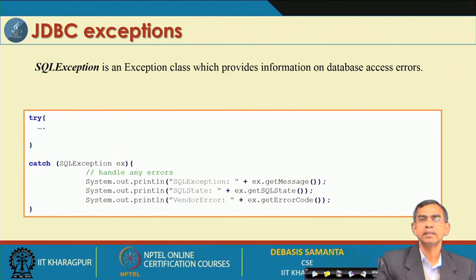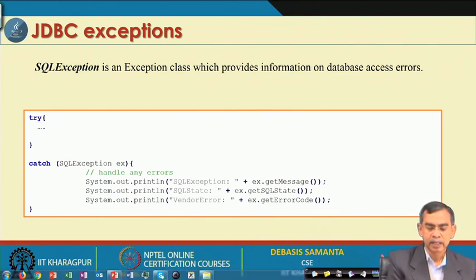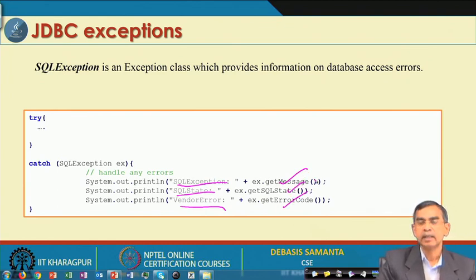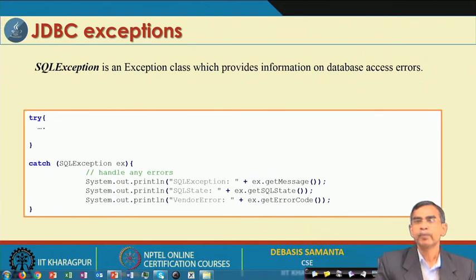In the JDBC API, there is SQLException, and a few exception methods: getMessage, getSQLState, getErrorCode, and so many things are there. By knowing what type of error it is, we can process it. So, essentially the exception handling mechanism needs to be followed in this case also. Every statement which you are going to execute in your program is better put under the Java exception handling mechanism, that is, try-catch blocks.